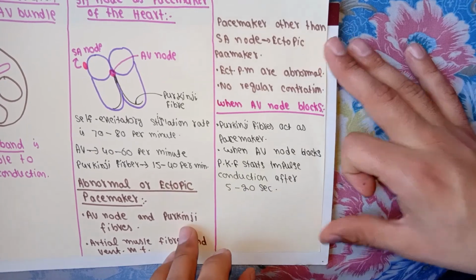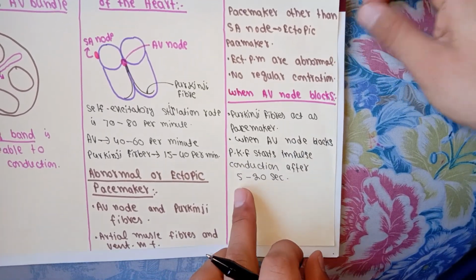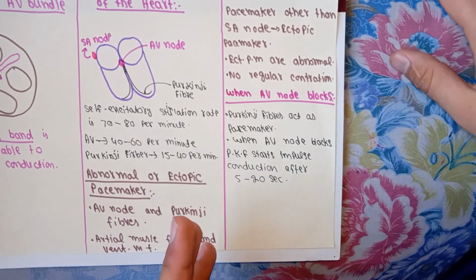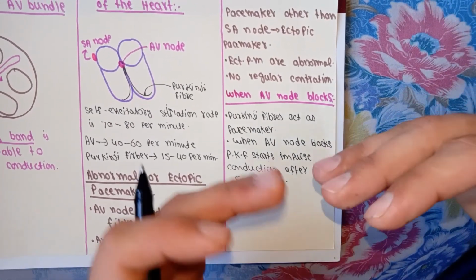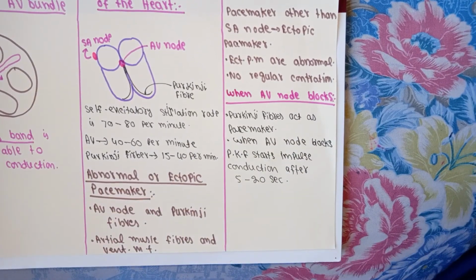But actually there is a problem. Ventricular contraction does not occur in this time, and after 5 seconds there is a condition which is abnormal, and that is fainting. This fainting occurs because of blood deficiency to the brain, and this condition is called Stokes-Adams syndrome.